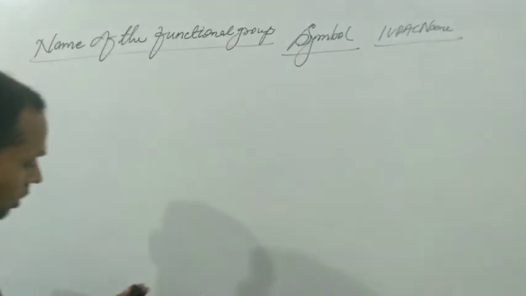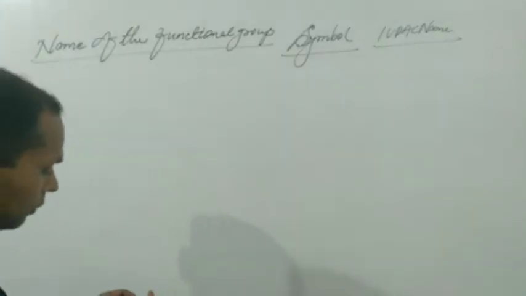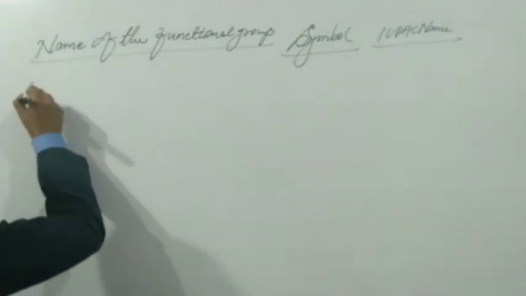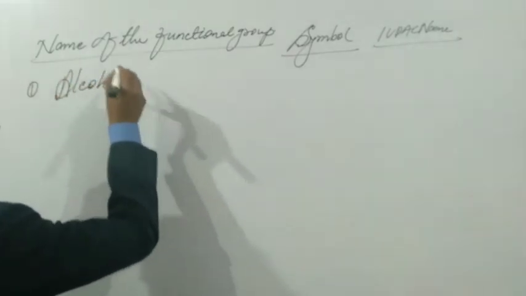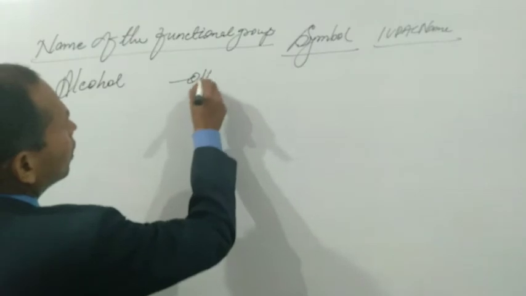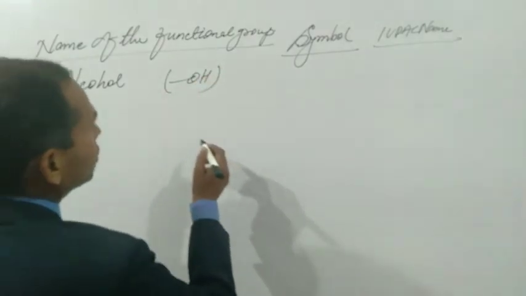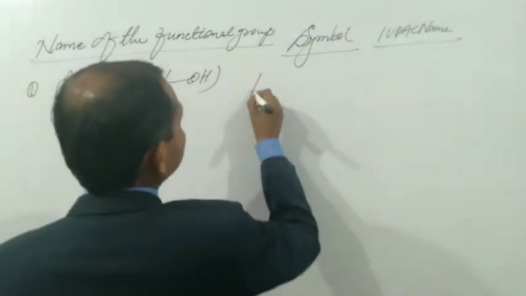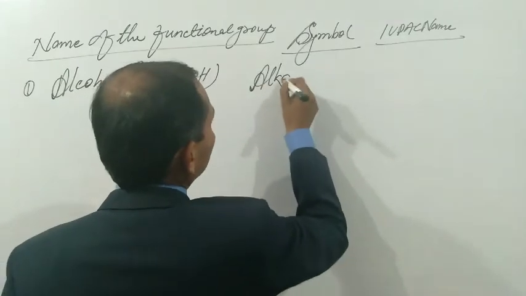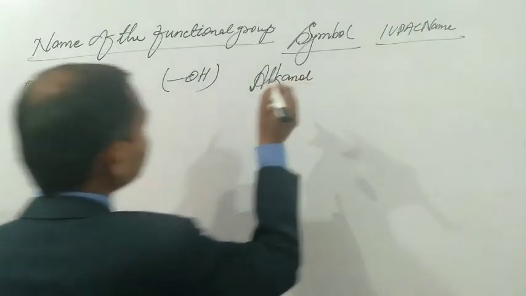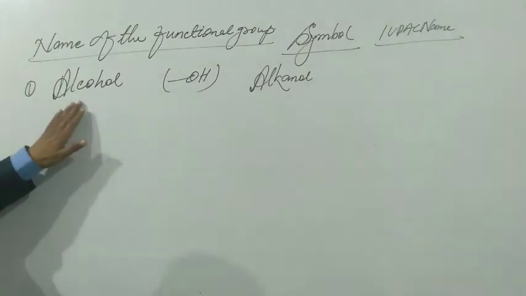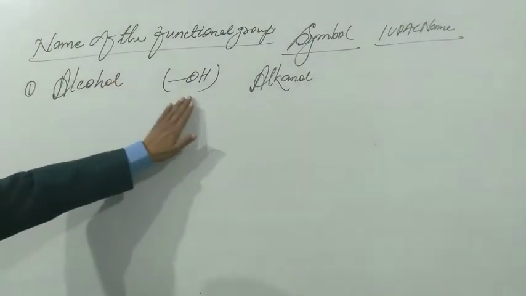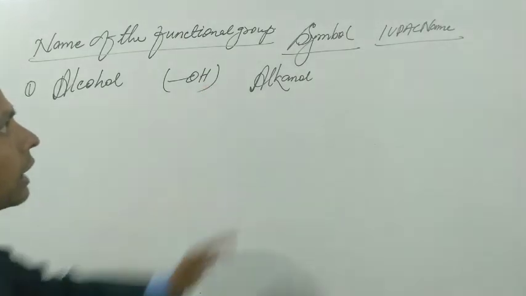So we write some of the functional groups. First is alcohol. The symbol of alcohol is OH, and the IUPAC name is alkanol. Alcohol is the name of the functional group, this is the symbol, and this is the IUPAC name.